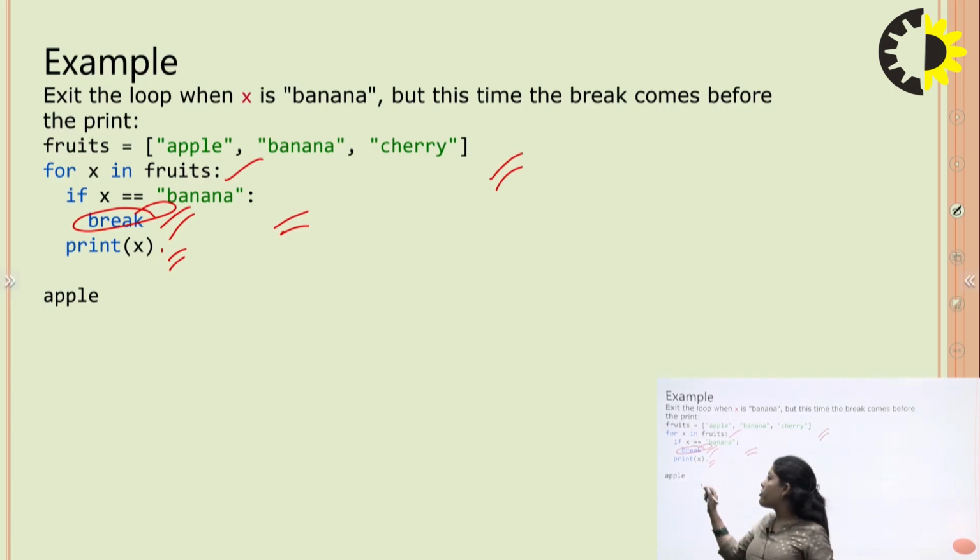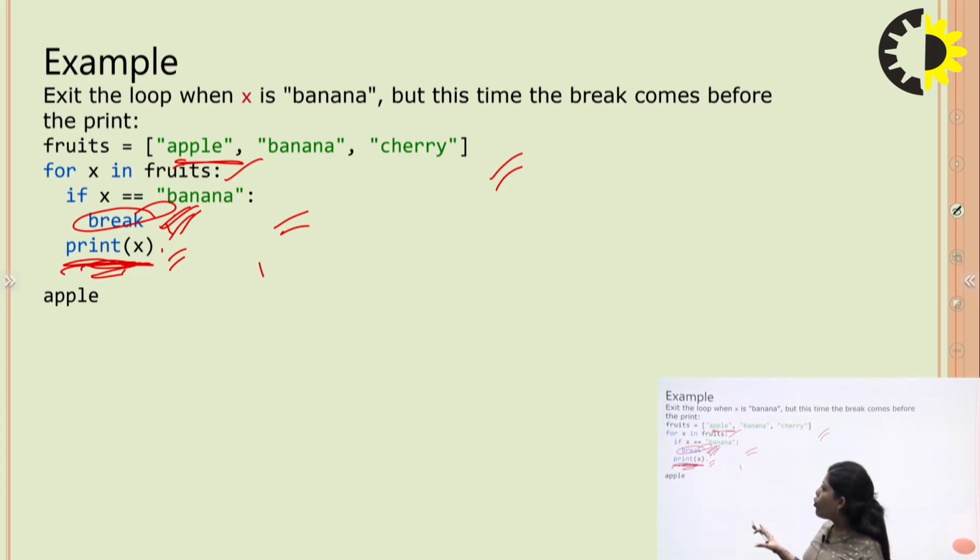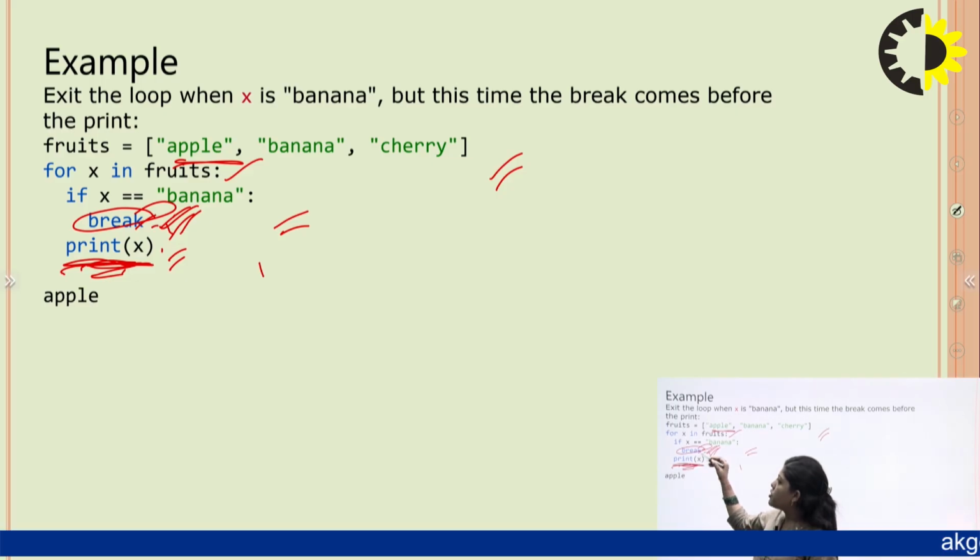The use of the print statement is to print the value, but you can see that here first they read the value apple, and after that when they go to the next item, they read the condition if x is equal to banana, and after that they break the loop. They cannot print the value of x equal to banana because the loop breaks before the print statement. So this is the difference between writing the break condition before the print statement, or after the print statement.